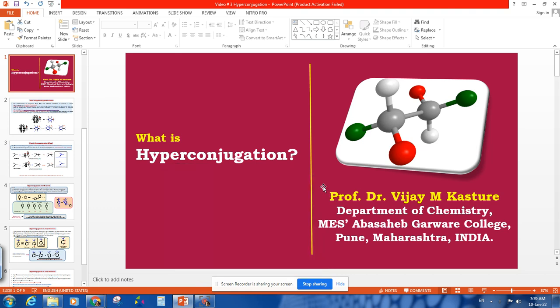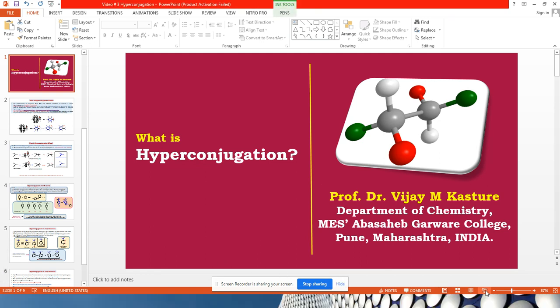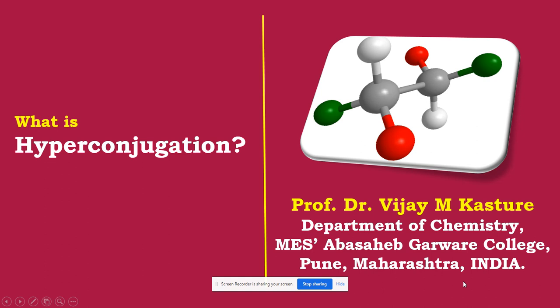Prior to this, we have seen the resonance effect and inductive effect in detail. In today's video, we'll discuss hyperconjugation. Hyperconjugation is an important part of general organic chemistry, and it helps us understand the behavior of molecules with respect to their structure. The inductive effect, the resonance effect and the hyperconjugation effect help us understand the possible reactions for a given molecular structure. So let us start with today's discussion.